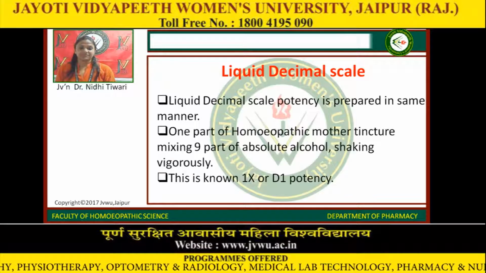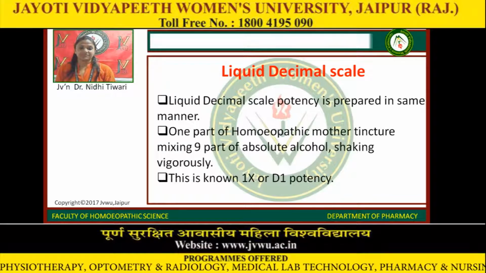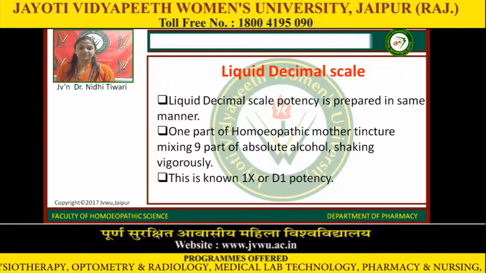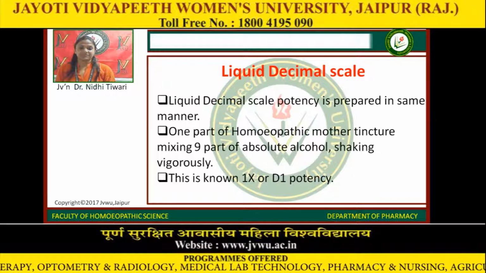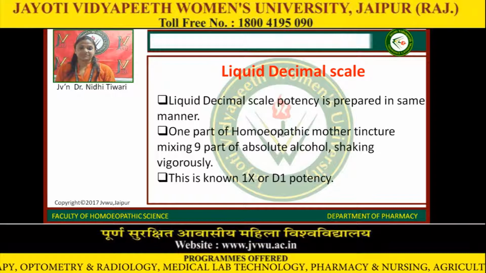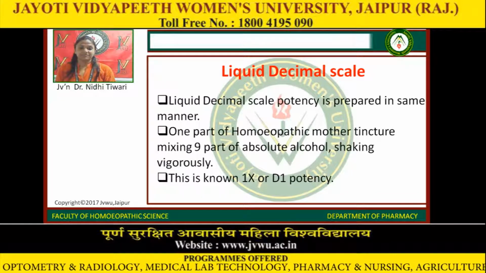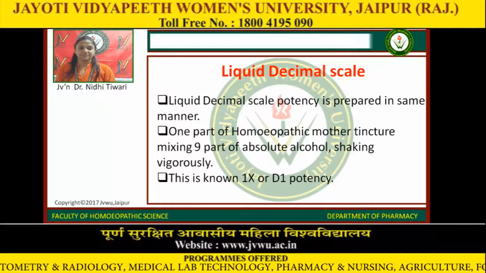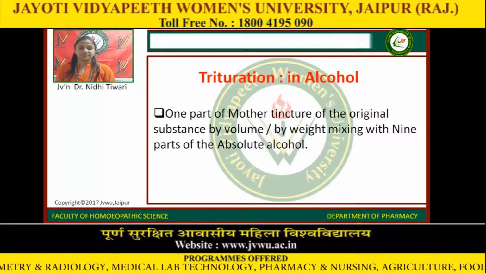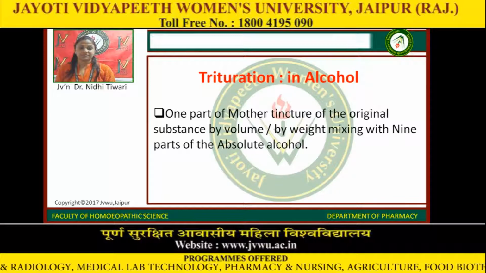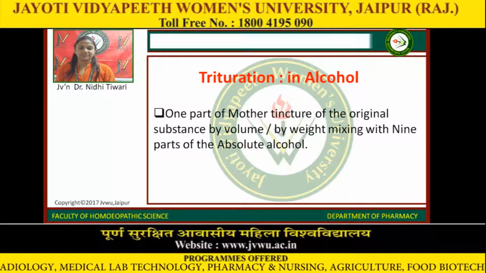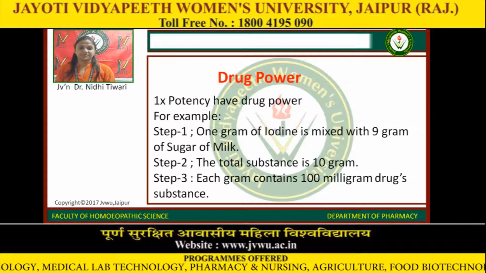Liquid decimal scale potency is prepared in the same manner. 1 part of homeopathic mother tincture is mixed with 9 parts of absolute alcohol, shaking vigorously. This is known as 1x or D1 potency. Now trituration in alcohol: 1 part of mother tincture of the original substance by volume or by weight, mixed with 9 parts of absolute alcohol.